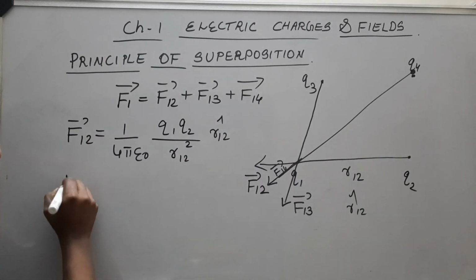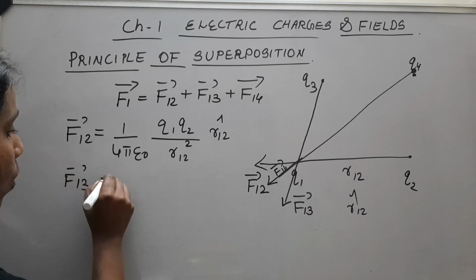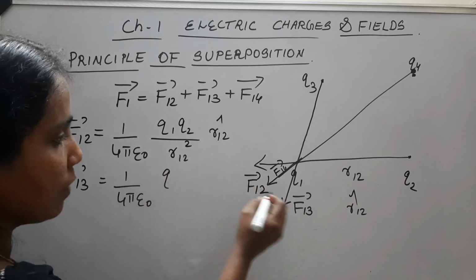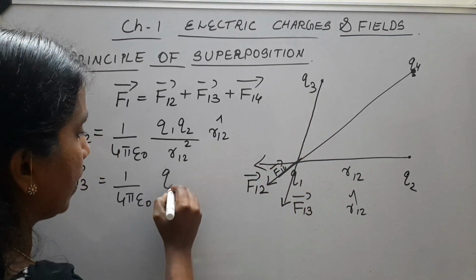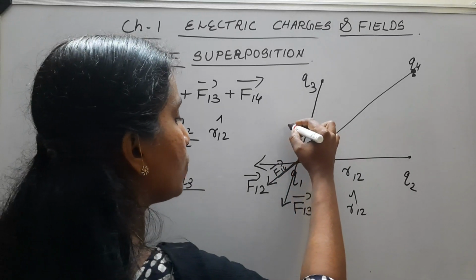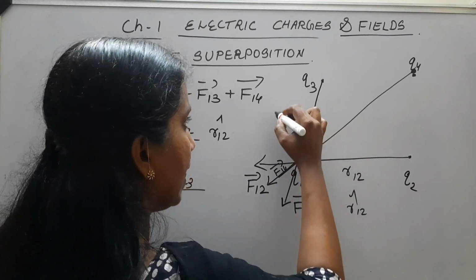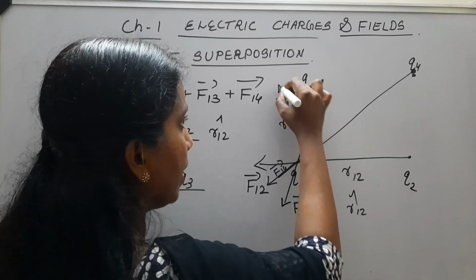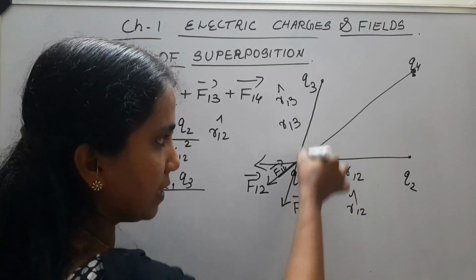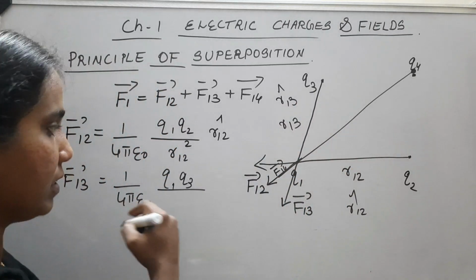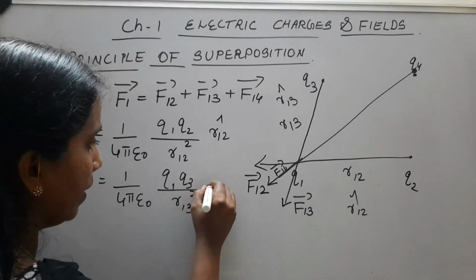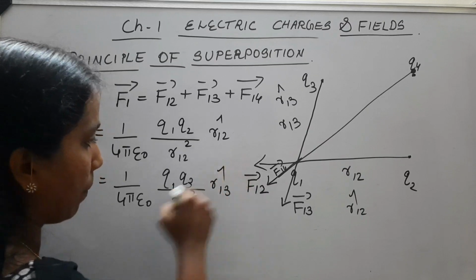Similarly, F13 will be equal to 1 by 4 pi epsilon 0. The charges involved are Q1 and Q3, divided by that distance, which we write as R13, and the unit vector in this direction is R13 cap. So Q1 Q3 by R13 square into R13 cap.